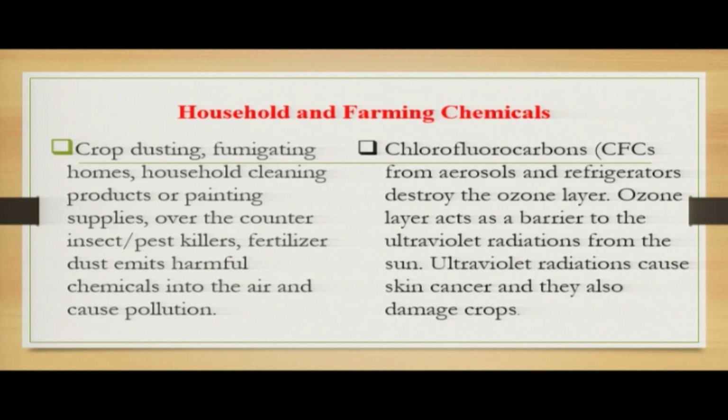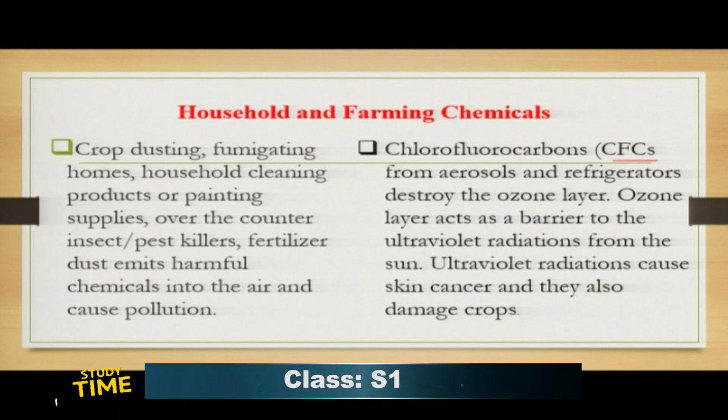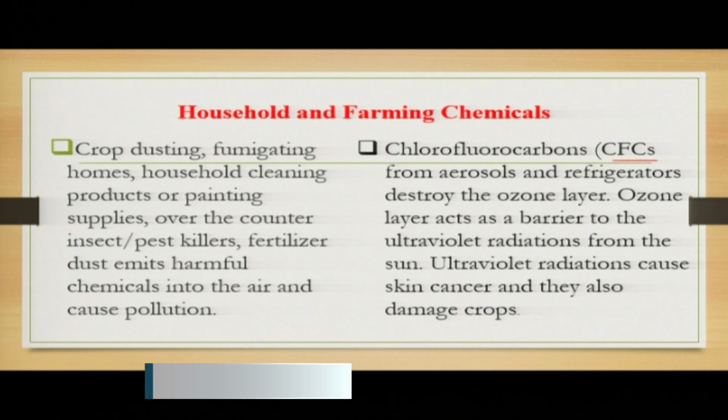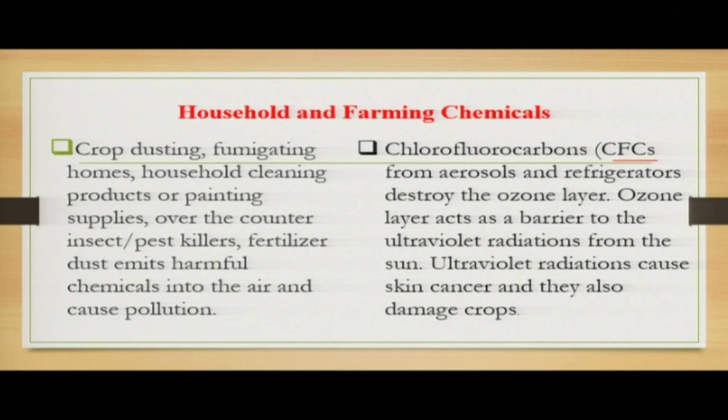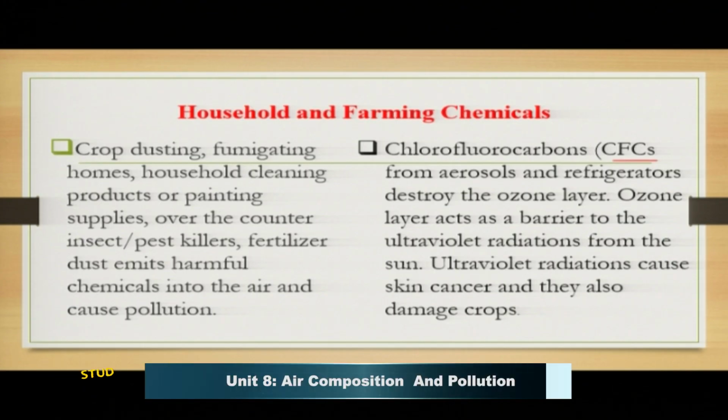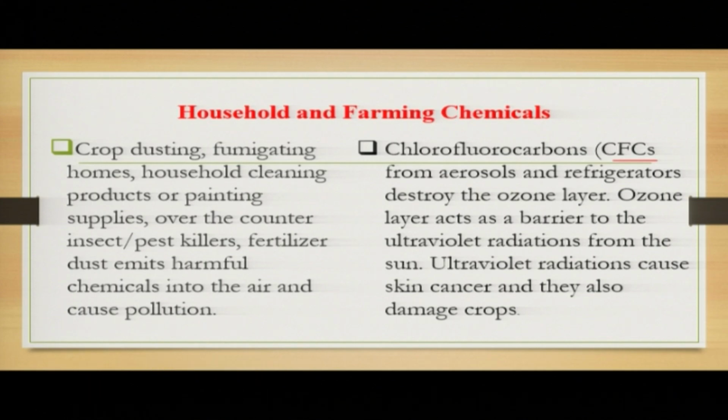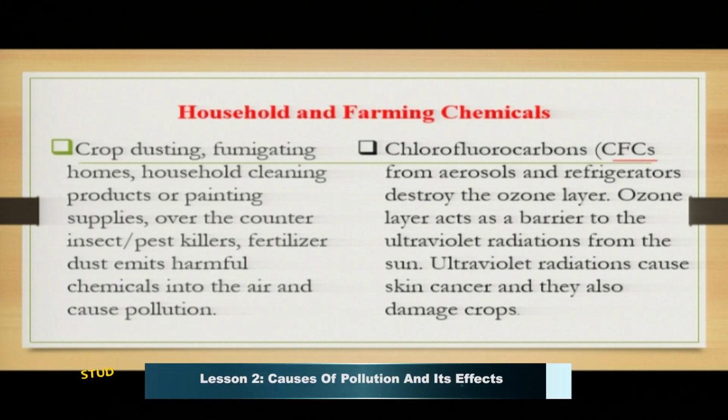Chlorofluorocarbons. This is the symbol. Chlorofluorocarbons from aerosols and refrigerators destroy the ozone layer. The refrigerators that we use at home, the old ones still have these substances. They still have these chlorofluorocarbons as the refrigerating agent, and they tend to leak out into the atmosphere. When they get into the atmosphere, they destroy the ozone layer.